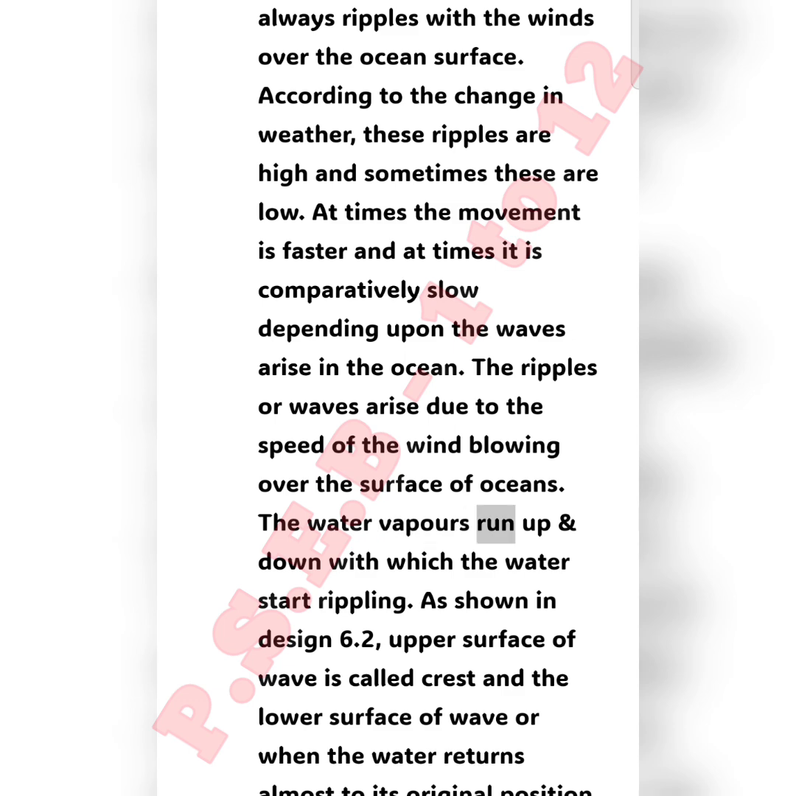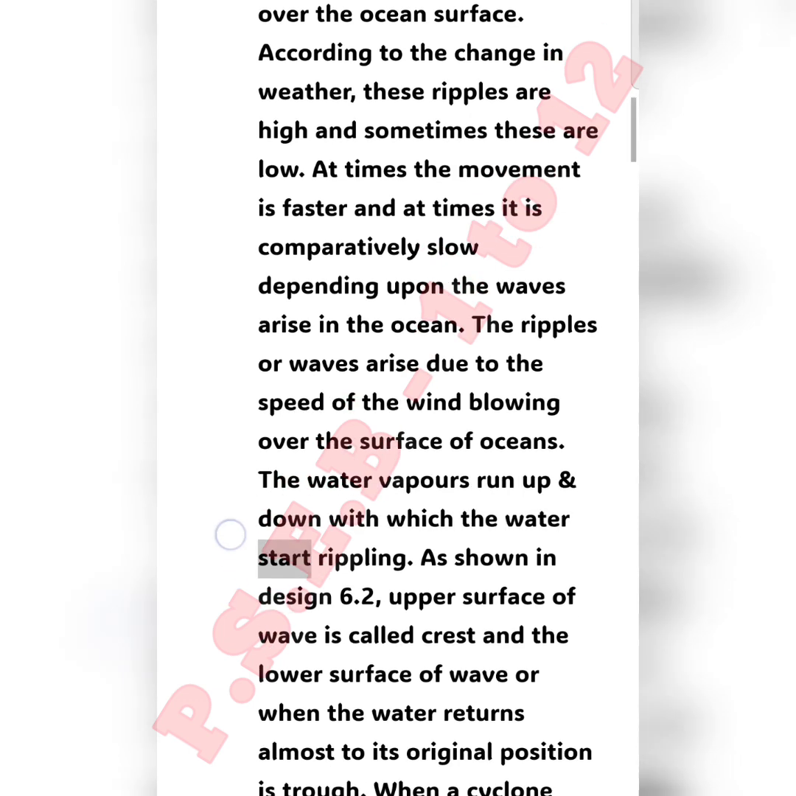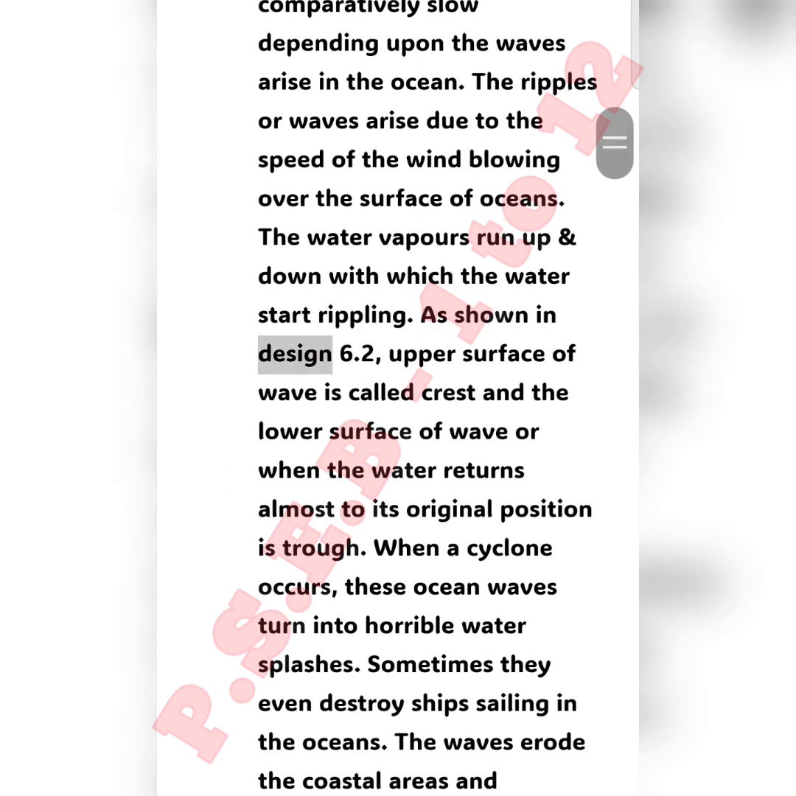The water vapors run up and down, with which the water starts rippling. As shown in figure 6.2, the upper surface of a wave is called the crest, and the lower surface of a wave, or when the water returns almost to its original position, is the trough.